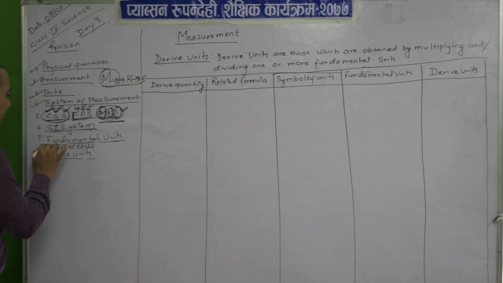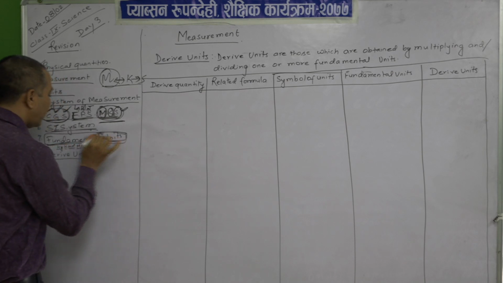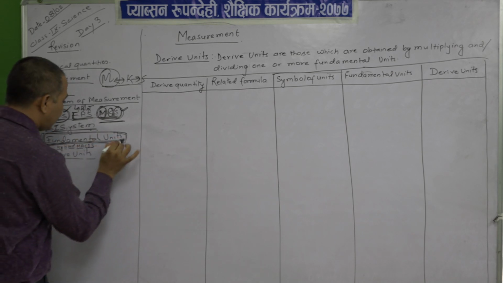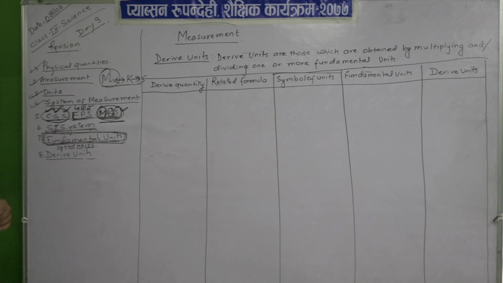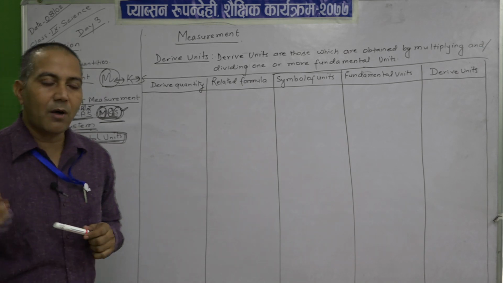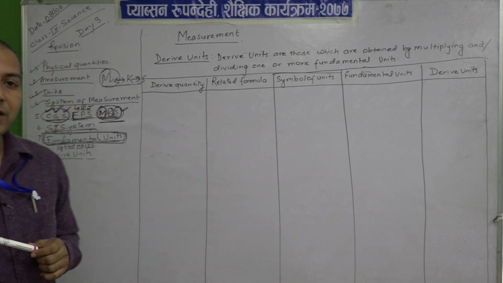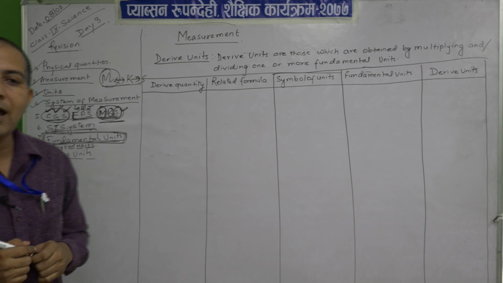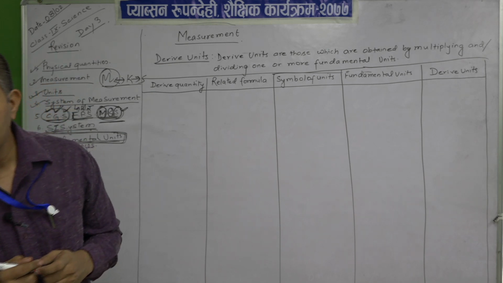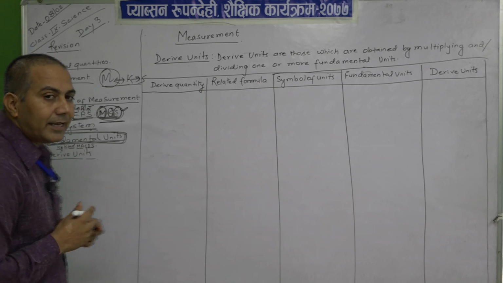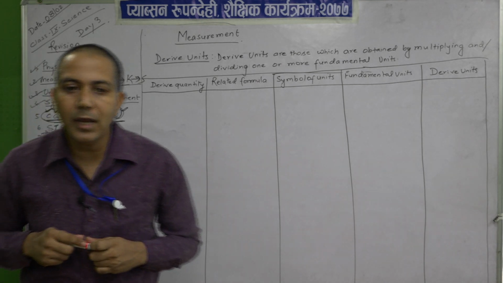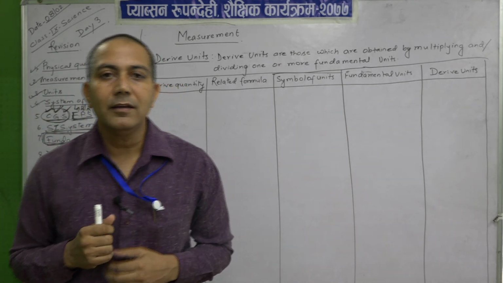So, till here we have studied. Can you tell what the 7 fundamental units are that we studied yesterday? I made you a short form also, so that you can easily memorize it. kg, K, mole, m, CDS.